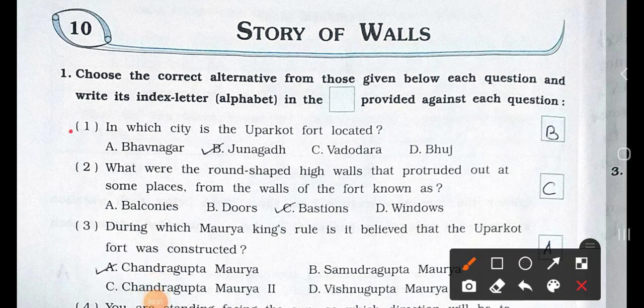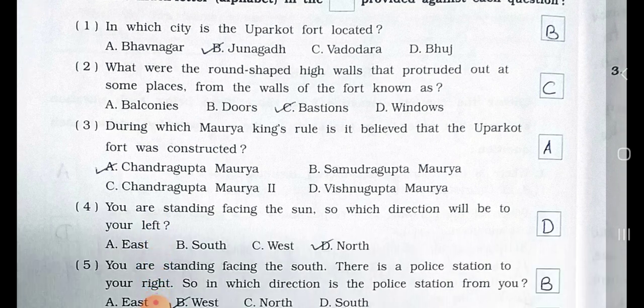In which city is the Uppercote Fort located? A. Bhavnagar, B. Junagadh, C. Vadodara, and D. Bhuj. Answer is B, Junagadh. Now see number 2. What were the round-shaped high walls that protruded out at some places from the walls of the fort known as? A. Balconies, B. Doors, C. Bastions, and D. Windows. Answer is option C, Bastions.